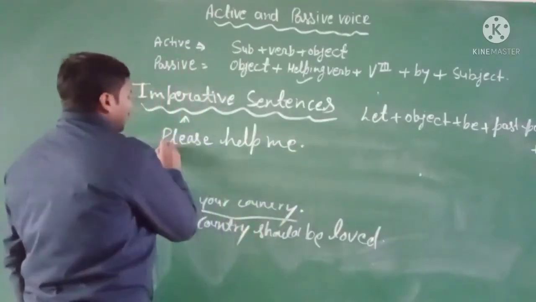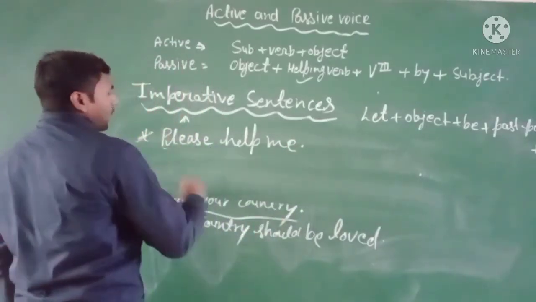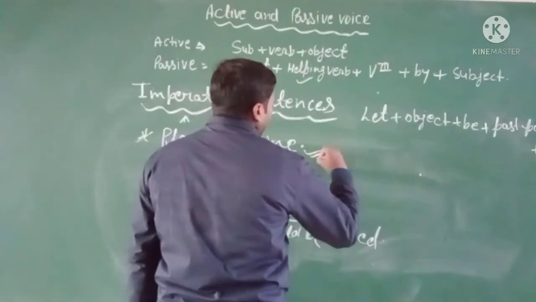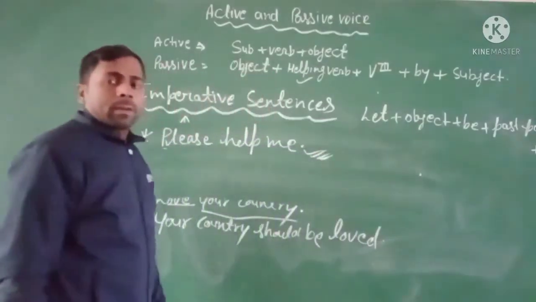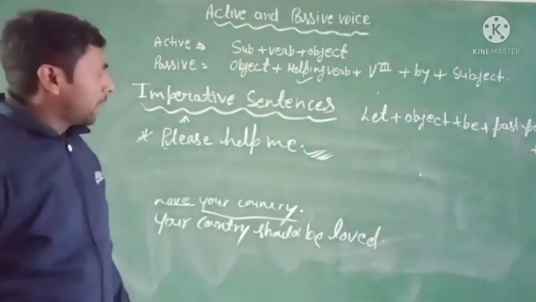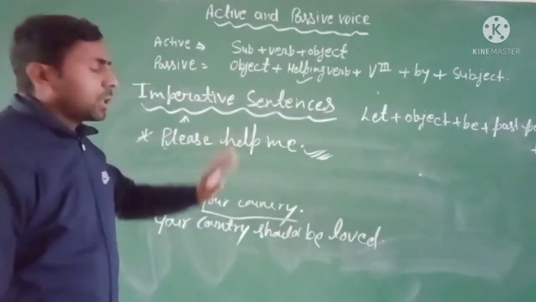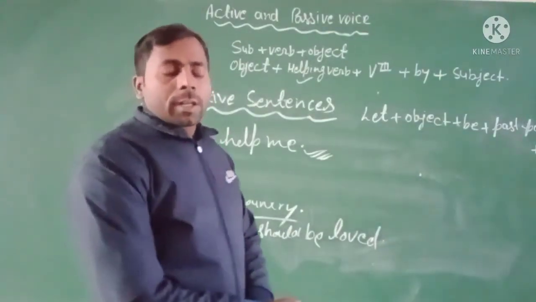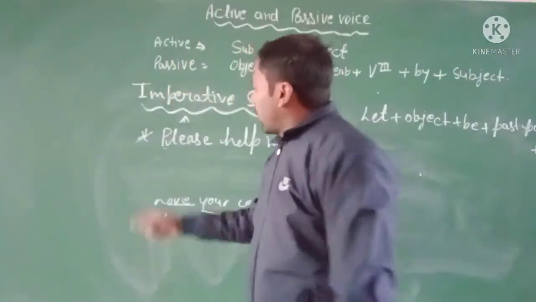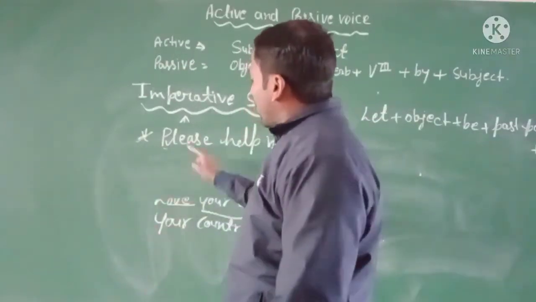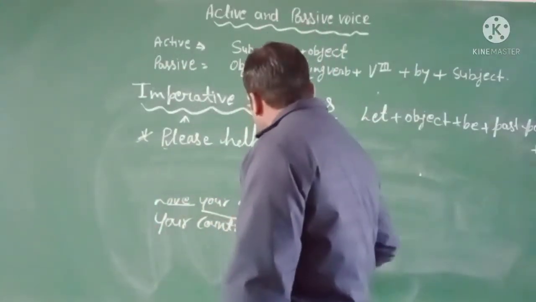You know very well this is an imperative sentence. What kind of imperative sentence? It is a request imperative sentence. Someone requests in this sentence, so here you cannot use let or should.